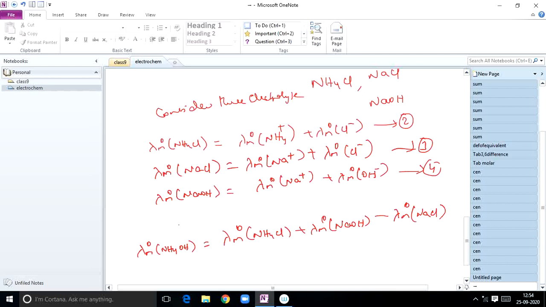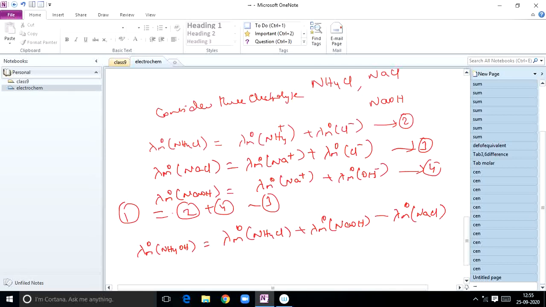See what I did here: in order to get 1, I did 2 plus 4 minus 3. Whatever you do, add or subtract, finally it should be equal to the first equation.